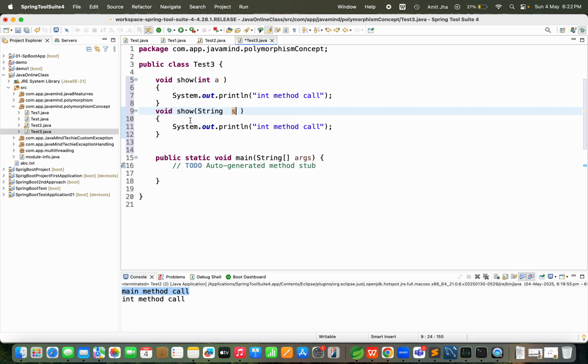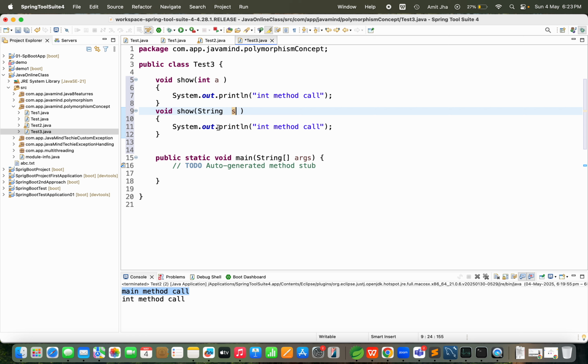With the same name but different parameters. You can see in the same class, the Test3 class, I am going to perform method overloading. What is method overloading? In the same class, if you have multiple methods with the same name but different parameters, that is called method overloading, compile time polymorphism or static binding, correct?